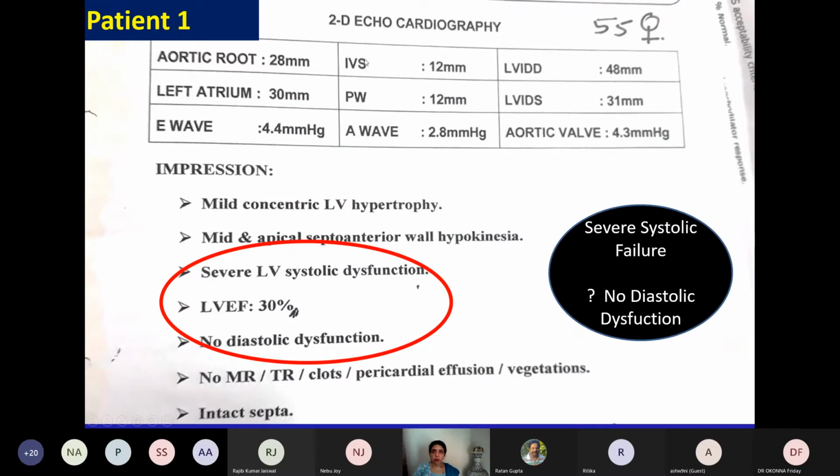Okay, so this is one of the echo reports of a 55-year-old female, and the echocardiologist, whether it is done by a cardiologist or MBBS or MD fellow, I don't know, had written severe LV systolic dysfunction with LV EF 30% and no diastolic dysfunction. It cannot be. Systolic heart failure is always associated with some part of diastolic dysfunction. So always look into this.